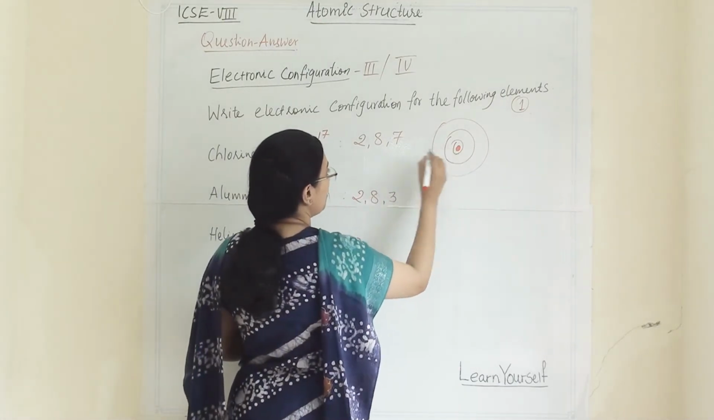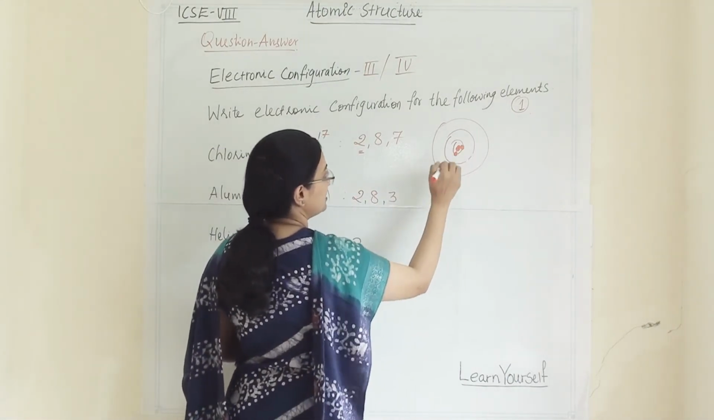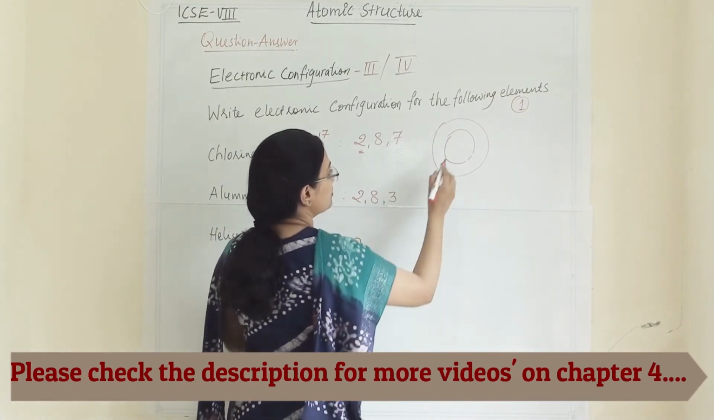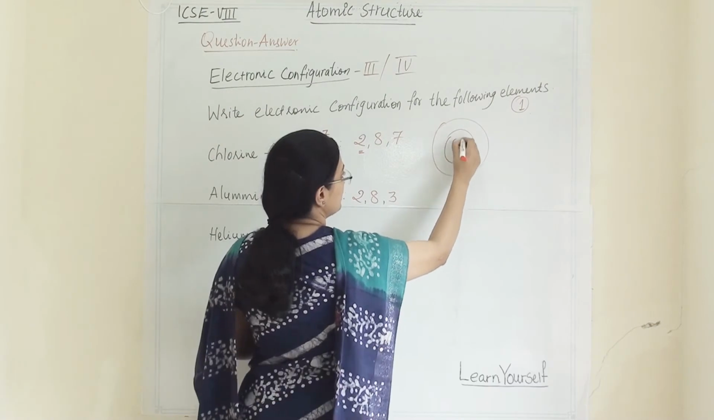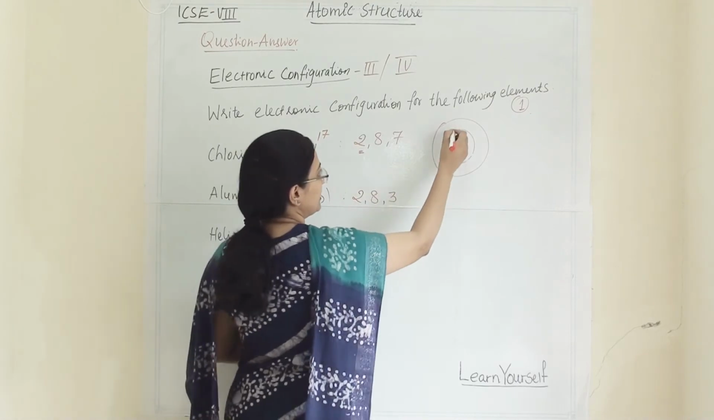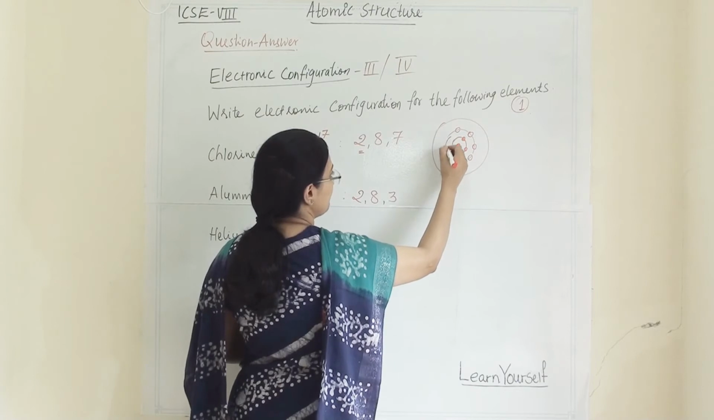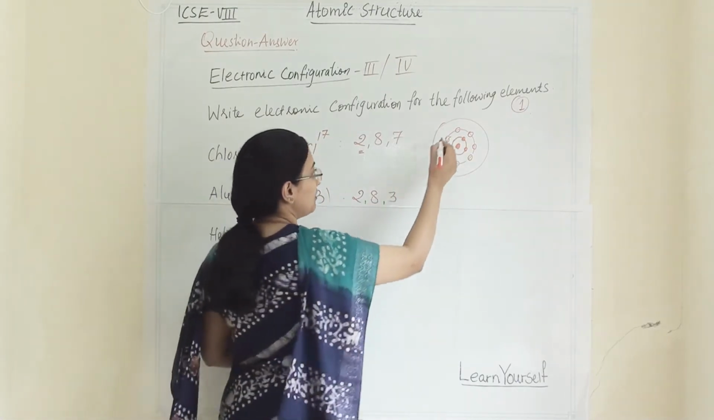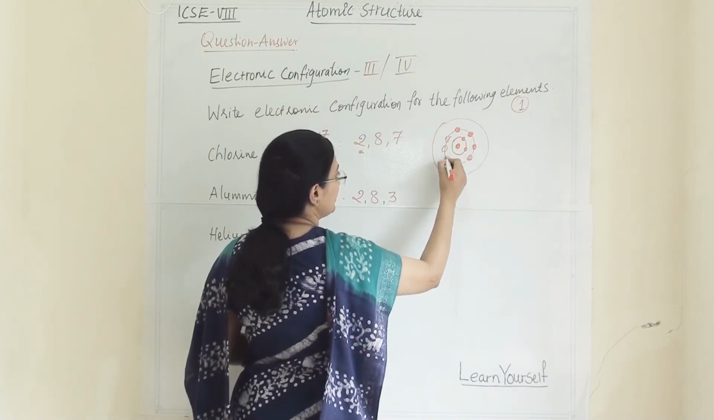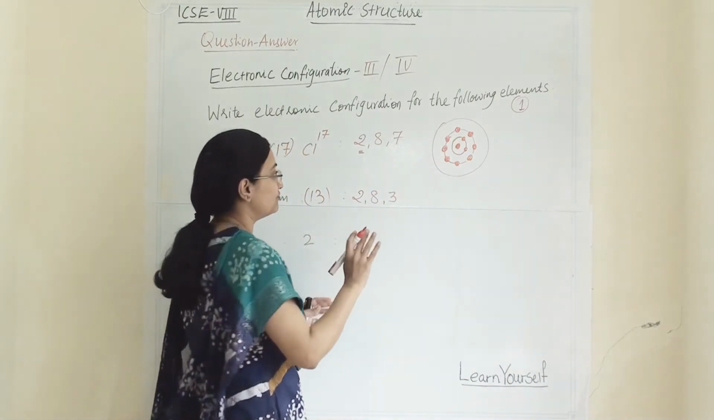Then you can draw as many dots as there are electrons. Here 2 dots are there, that means in the first orbit there are 2 electrons. This is our nucleus, this is our first orbit, so here 2 electrons are there. Then 8 electrons, so we are going to mark them here: 1, 2, 3, 4, 5, 6, 7 and 8. If you are darkening all the electrons, then please do it for each and every electron, and if you are not darkening, then don't do it for any of the electrons.